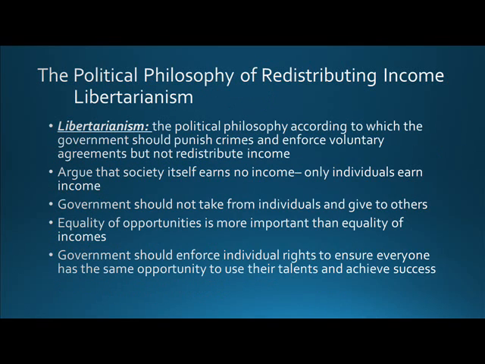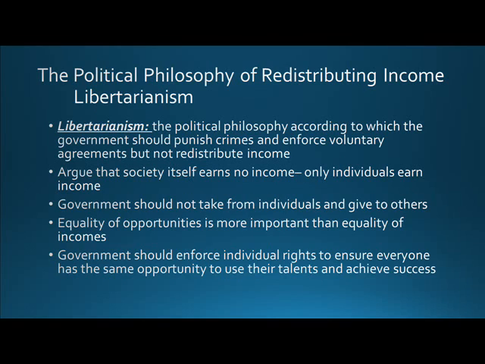A third view of inequality is called libertarianism. The two views we have considered so far, utilitarianism and liberalism, both view the total income of society as a shared resource that a social planner can freely redistribute to achieve some social goal. By contrast, libertarians argue that society itself earns no income.